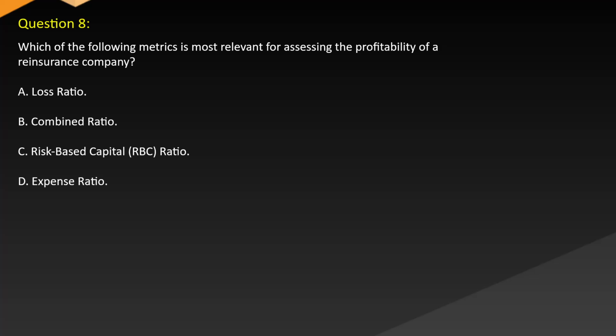Question 8. Which of the following metrics is most relevant for assessing the profitability of a reinsurance company? A. Loss ratio. B. Combined ratio. C. Risk-based capital (RBC) ratio. D. Expense ratio.